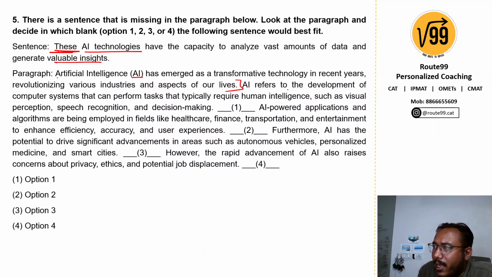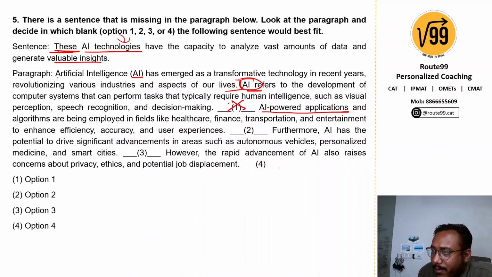"AI refers to the development of computer systems that can perform tasks that typically require human intelligence, such as visual perception, speech recognition, and decision making." So what does AI refer to? What does AI mean? Alright, and then "AI powered applications and algorithms are being employed in fields like healthcare, finance, transportation, and entertainment to enhance efficiency, accuracy, and user experiences." They are talking about AI powered applications. Can we put this here in the first one? No, because this statement is talking about technologies. Here it's only talking about AI, what AI means. So clearly I can't put the sentence in blank 1.